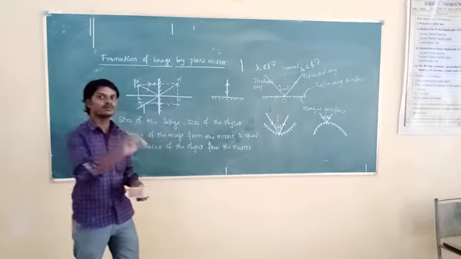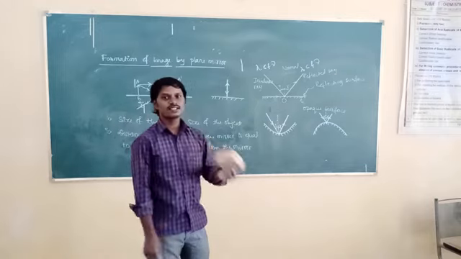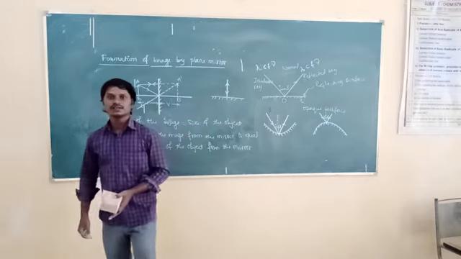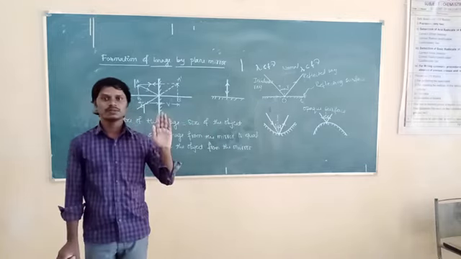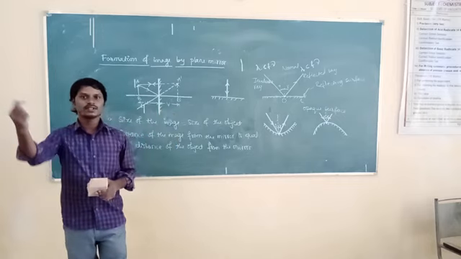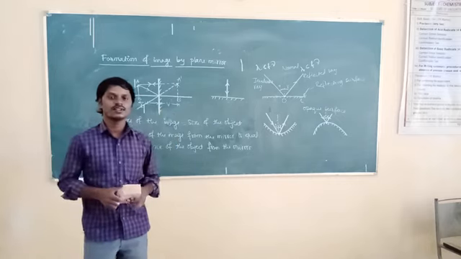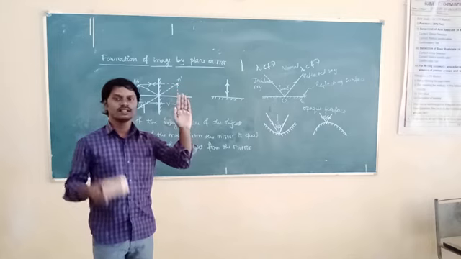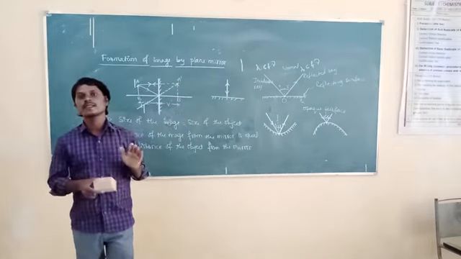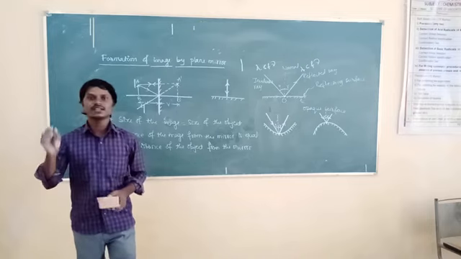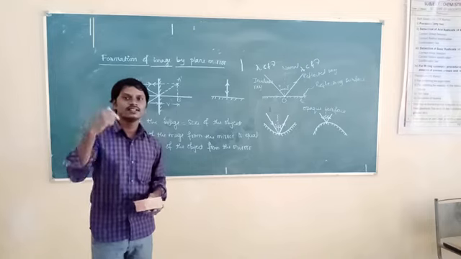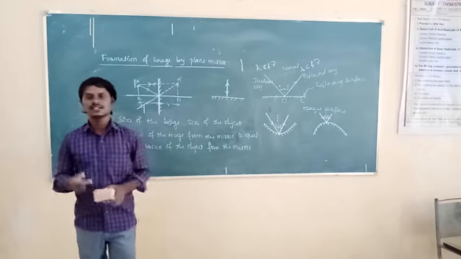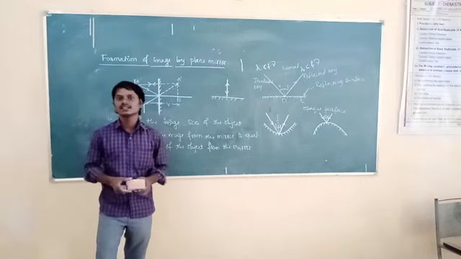Then when is it said to be laterally inverted? If we raise our left hand in front of the plane mirror, in our image the right hand is raised. If we raise the right hand, the image shows the left hand.